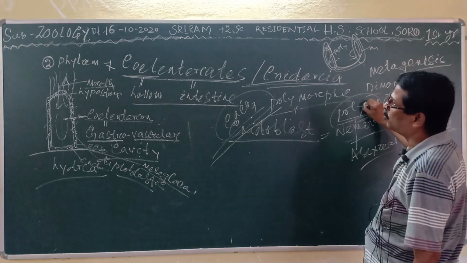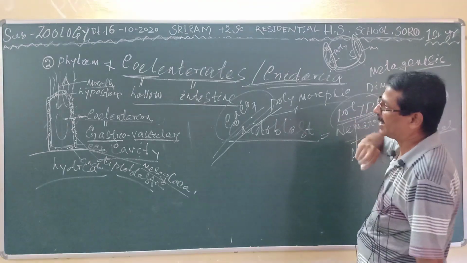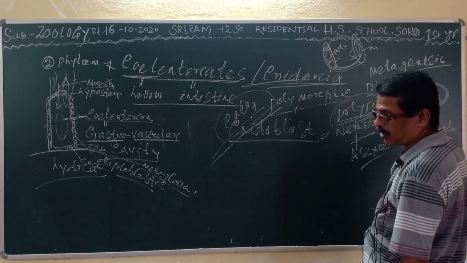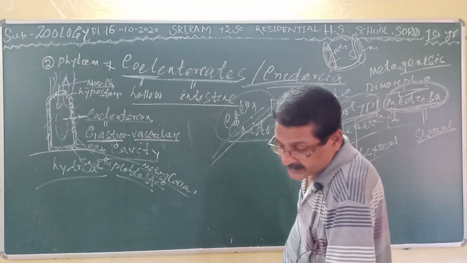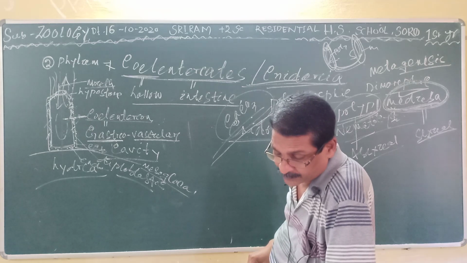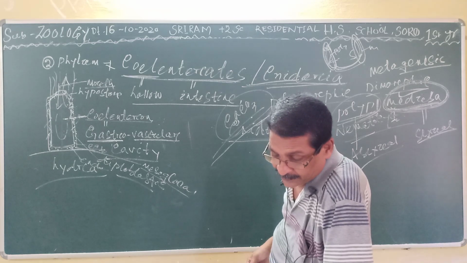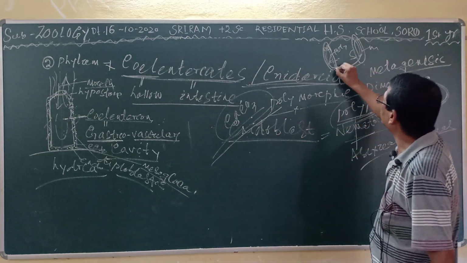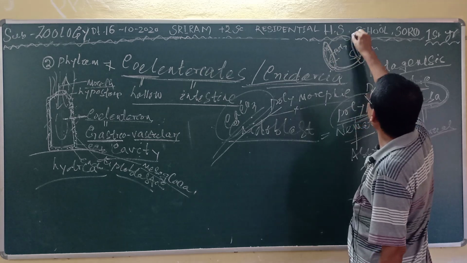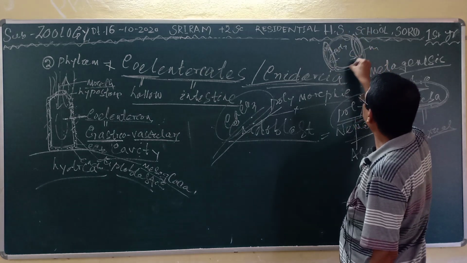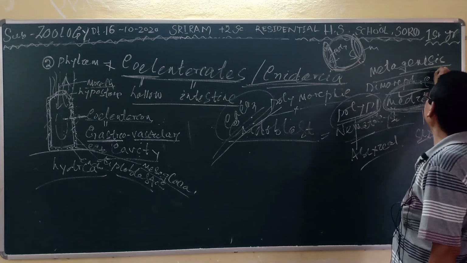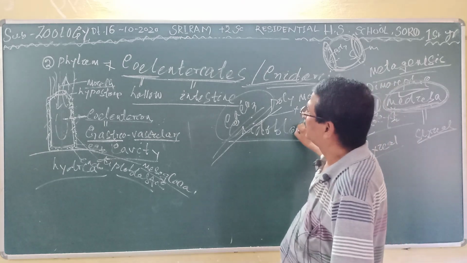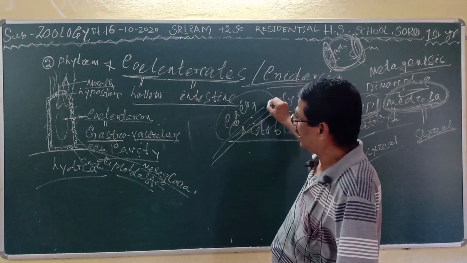In some individuals the polyp form is maintained throughout life, it is called Hydra. In some the medusa form is maintained throughout life, it is called Aurelia. But others perform in cyclic form, which sometimes performs asexual, that is the polyp, and sometimes it is medusa. So in this way it performs alternative generation, that is called metagenesis.